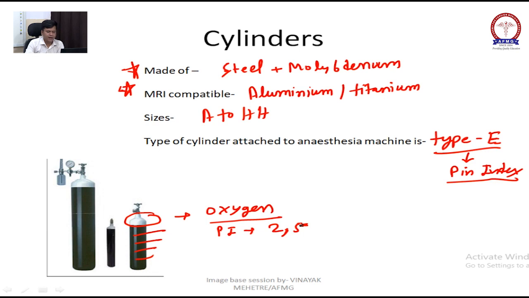The minimum pressure for an oxygen cylinder to use in general anesthesia, when you are going to use the oxygen cylinder, is 1000 psi, not police sub inspector, it is pounds per square inch.